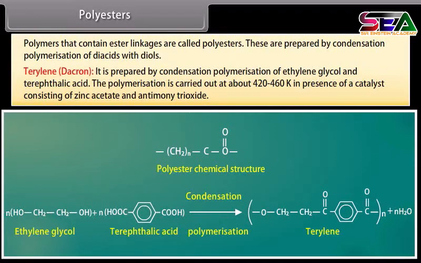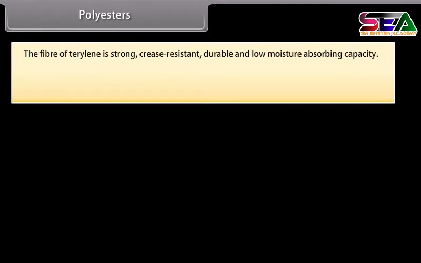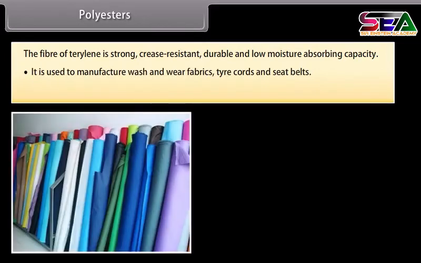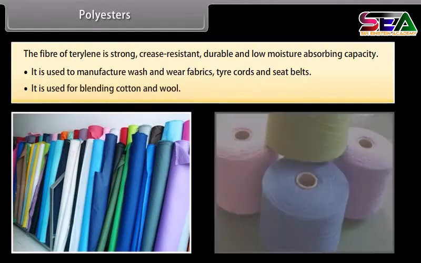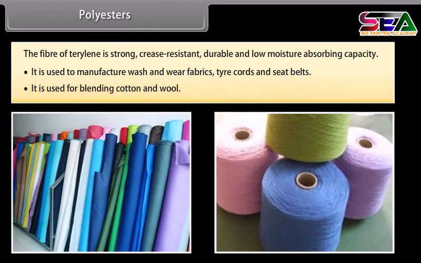and antimony trioxide. The fiber of terylene is strong, crease-resistant, durable, and low moisture-absorbing capacity. It is used to manufacture wash and wear fabrics, tire cords, and seat belts. It is used for blending cotton and wool to provide better finish and increase their resistance to wrinkles and wear and tear.